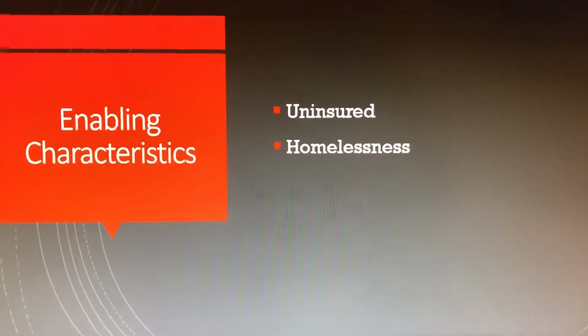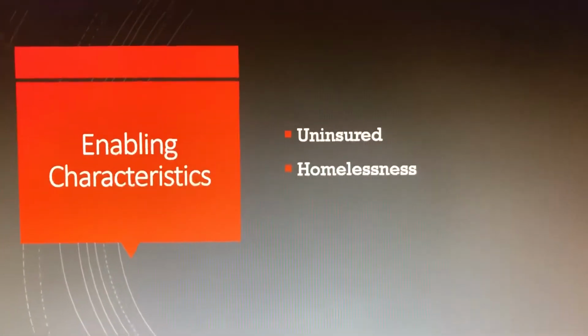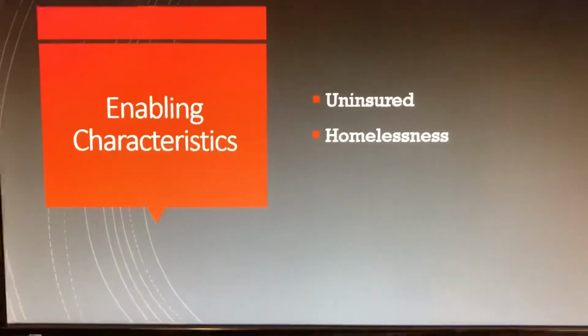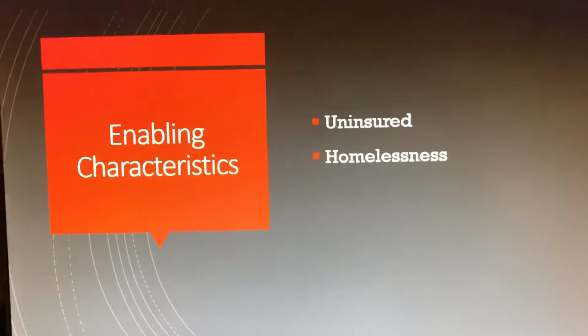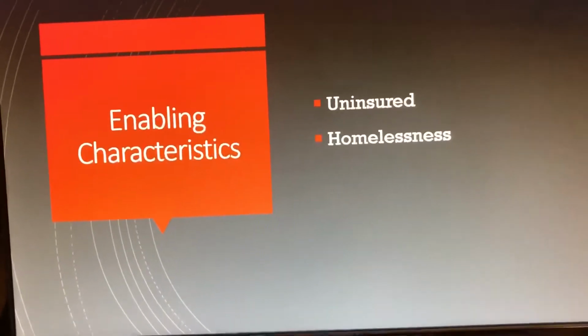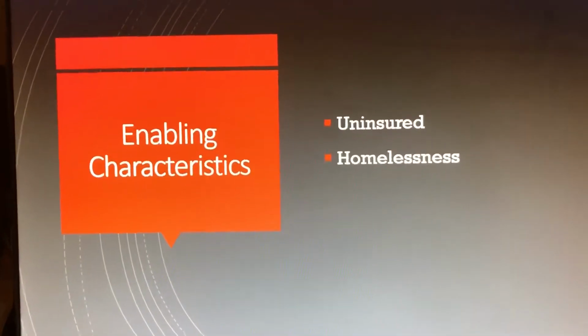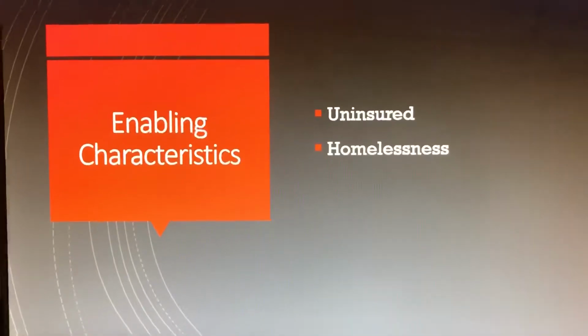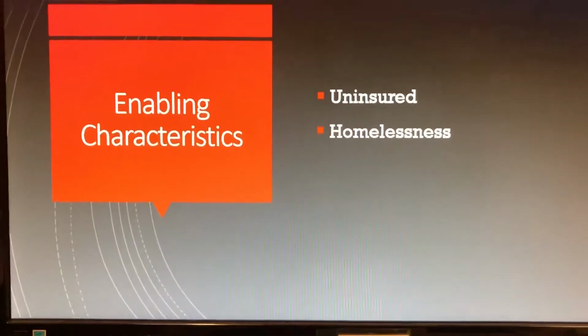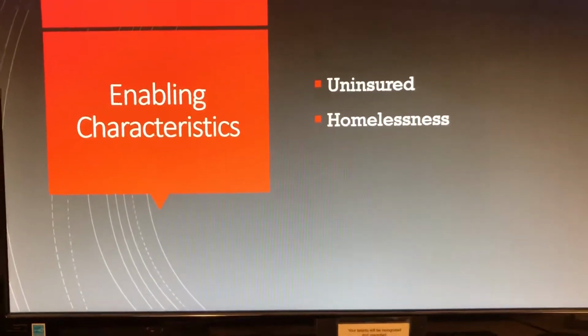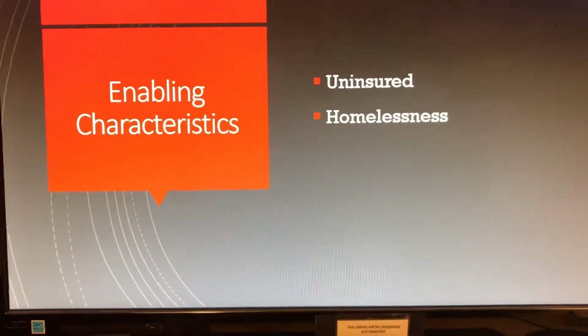Enabling characteristics: uninsured and homelessness. You have a lot of ethnic groups that do not have basic insurance. They don't have health insurance. Even though the Affordable Care Act is currently available, they still have not signed up, and so that's why it's important for programs to be put in place that assist them with signing up for the Affordable Care Act.